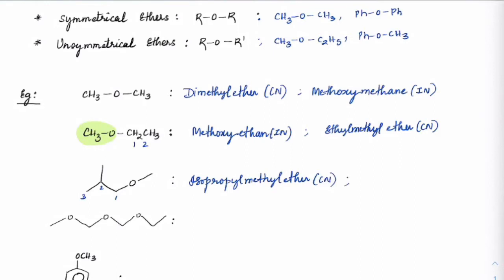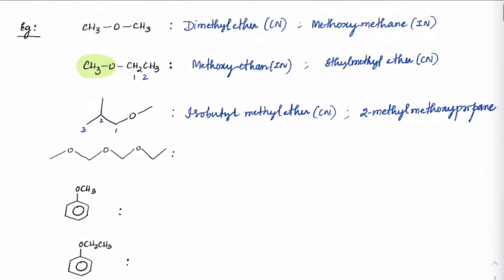And if you write the IUPAC, it is actually propane. On the first carbon we have methoxy, on the second carbon we have a methyl group. So you can write that as 2-methyl-1-methoxypropane, isobutyl.